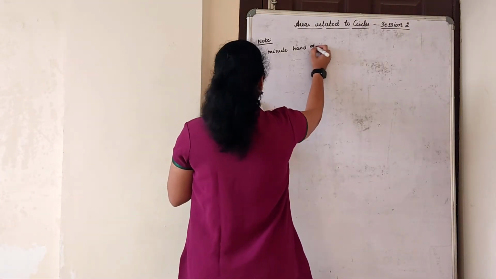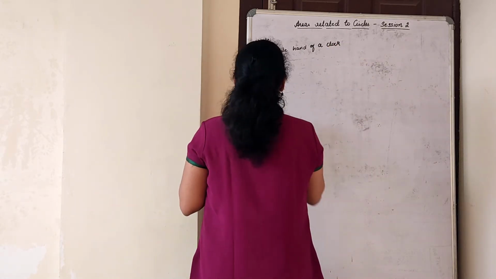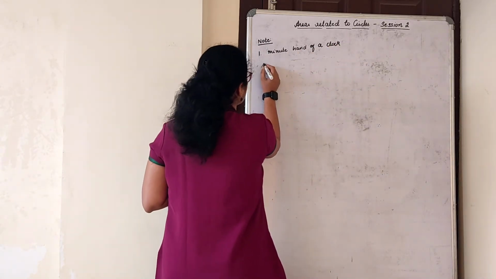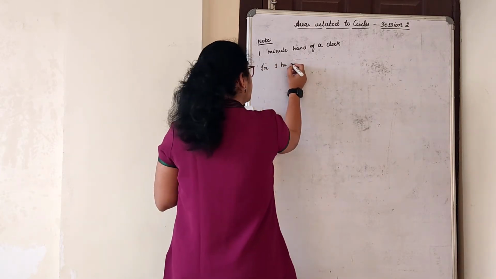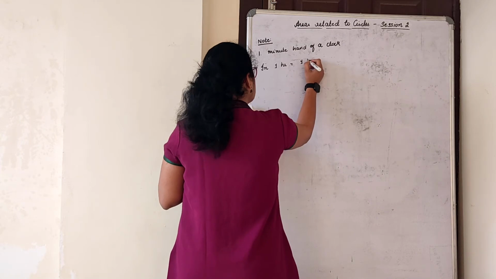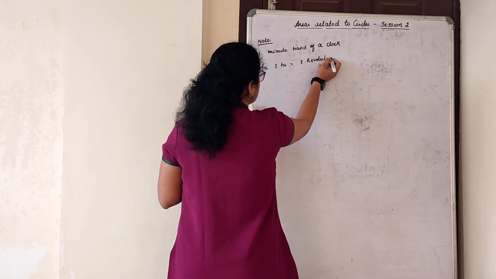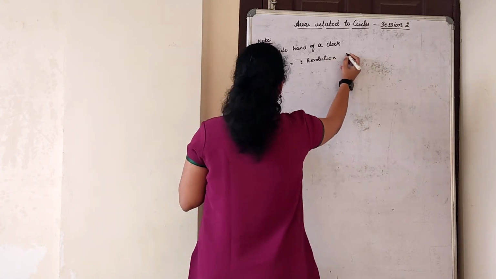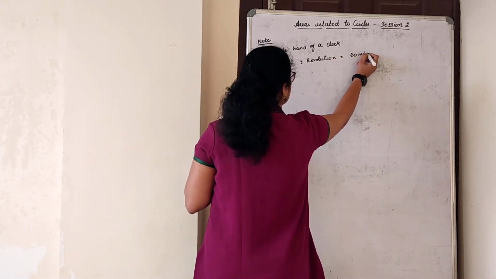The minute hand of a clock, in 1 hour, completes one revolution. So can I consider that as 60 minutes?